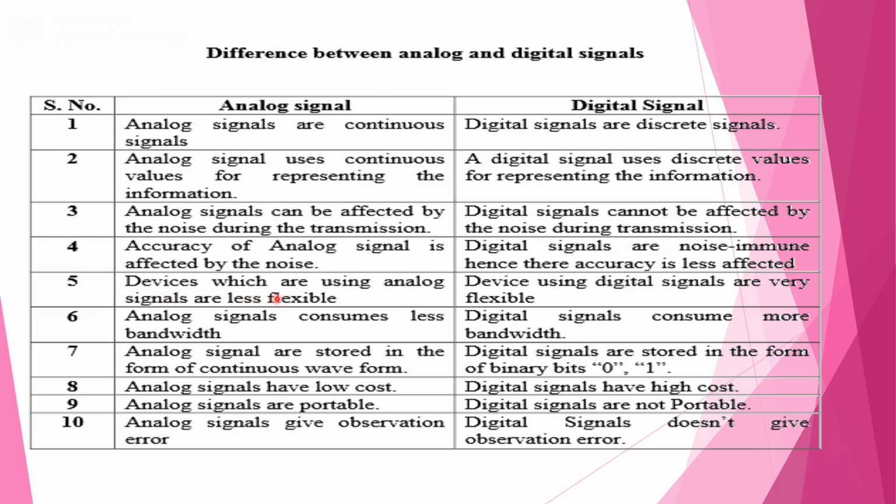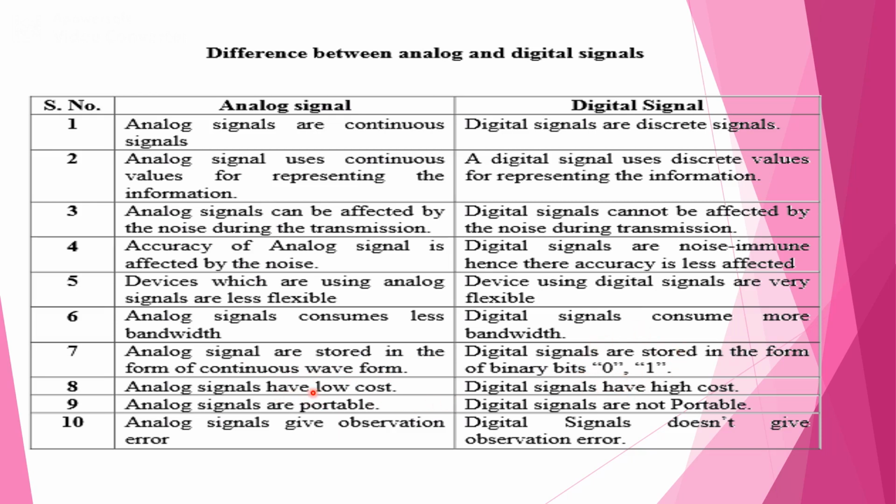Devices using analog signals are less flexible, but devices using digital signals are more flexible. Analog signals consume less bandwidth, but digital signals need more bandwidth since we are representing each value in terms of discrete signals. Analog signals are stored in the form of a continuous waveform, whereas here we have patterns of zeros and ones.